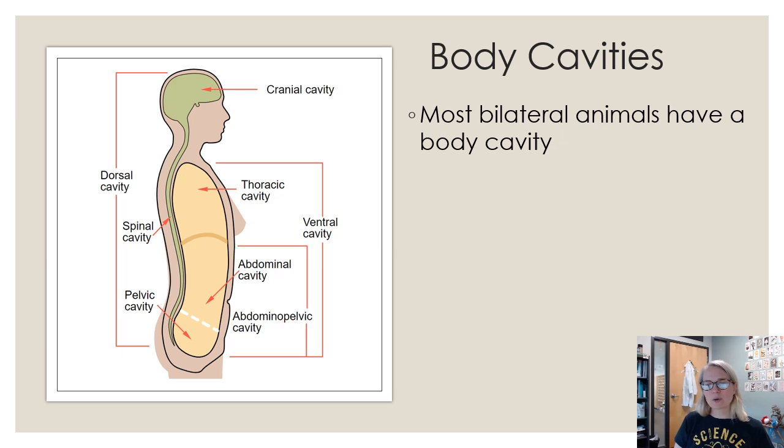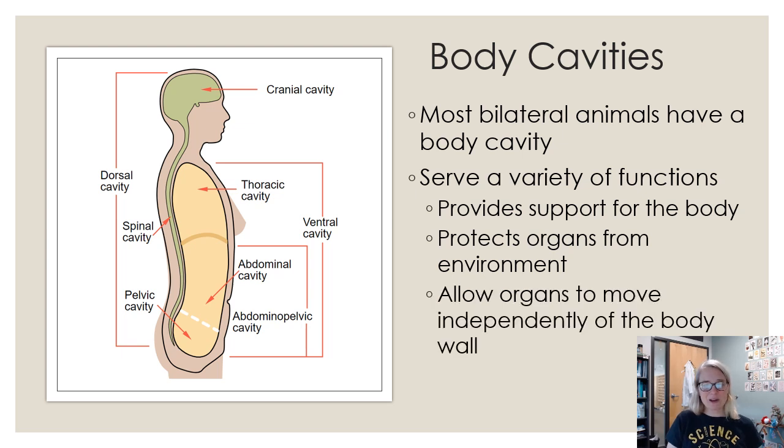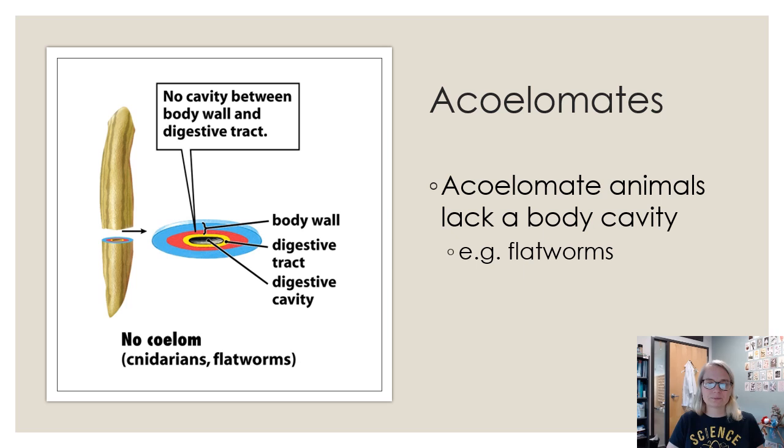So bilaterally symmetric organisms tend to have body cavities. They serve functions to support the body, protect from the outside environment, and allow different parts of the body to move independent from the body wall. So we have our pumping heart, right? Our chest doesn't necessarily move. We have our breathing lungs, and our chest moves minimally. We have all of our writhing intestines swirling around inside of our guts, and we don't really feel that, but they are moving independently of our body wall because there's a nice hollow cavity for them to do that.